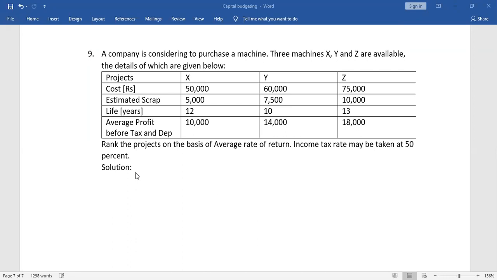You got my point? Here they have asked us to rank the projects. How do we rank the projects? The first rank is given to the one having the highest returns.